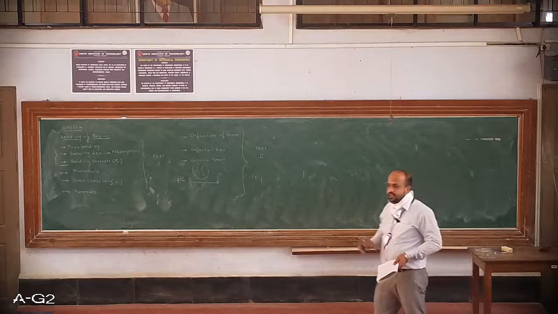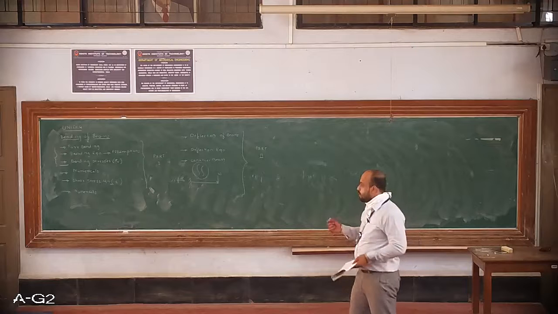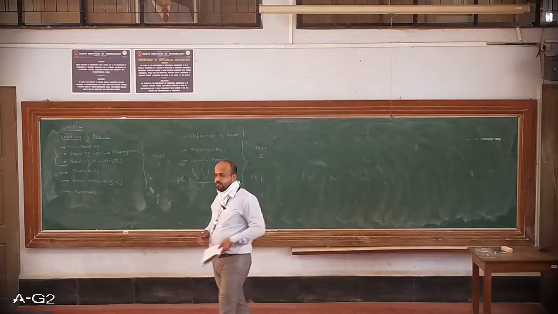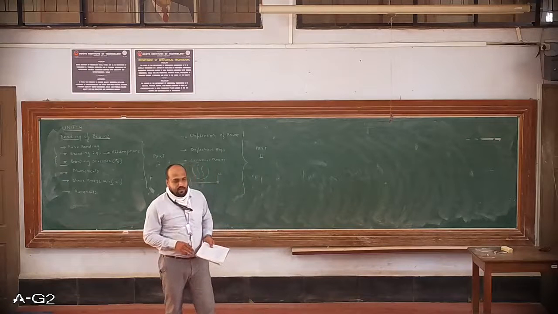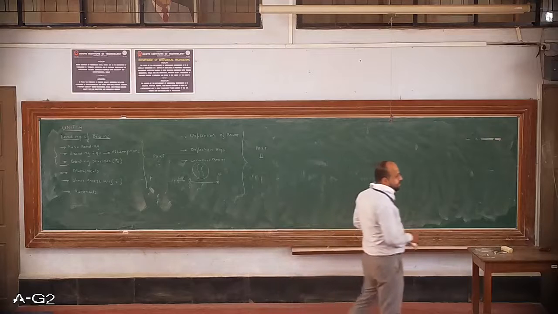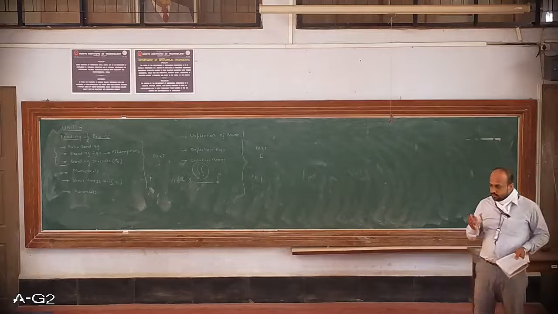A beam is usually a structural element, or structural member, which is generally used to take transverse load, that is, load normal to the axis. In unit 3, shear force and bending moment diagrams, we studied various types of beams: cantilever beam, simply supported beam, continuous beam, fixed beam.